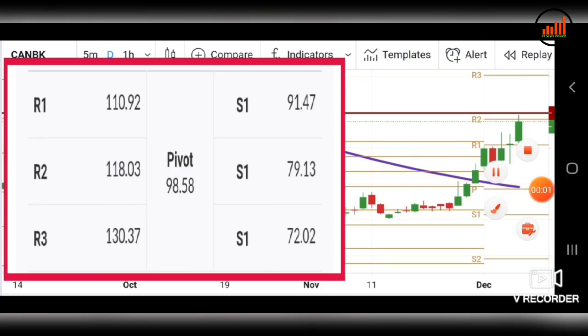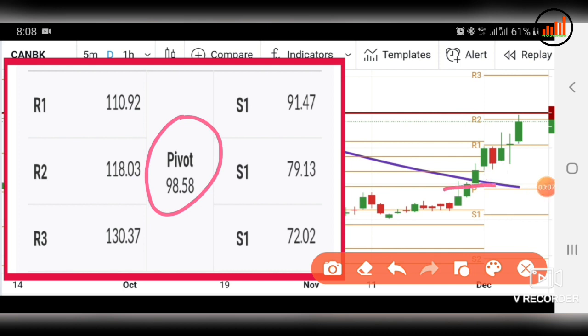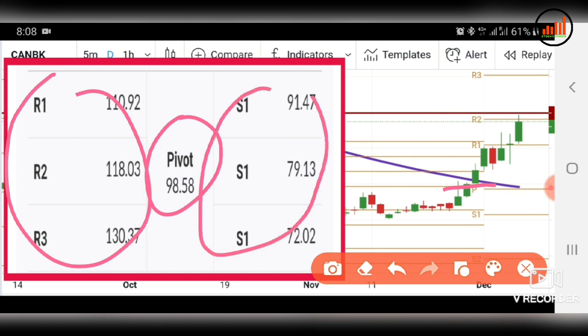These are the pivot points for Canara Bank for the month of December. You all can see the pivot is at 98.58, which is at this level, and resistance 1, 2 and 3 are here, and support 1, 2 and 3 are here. Canara Bank was taking resistance 1 here. After breaking resistance 1, it went very sharply to resistance 2. If it breaks this resistance 2 and this horizontal line, you will get very sharp movement.